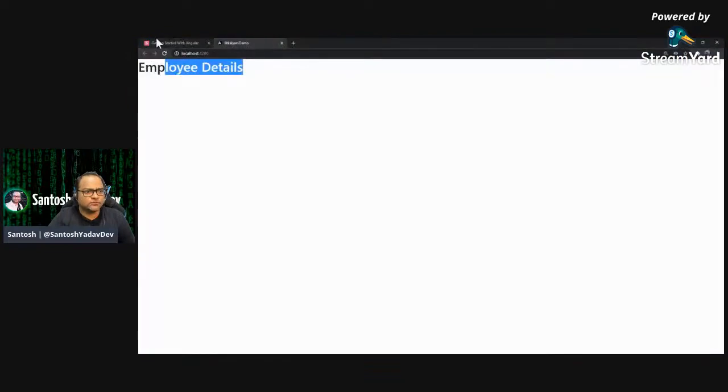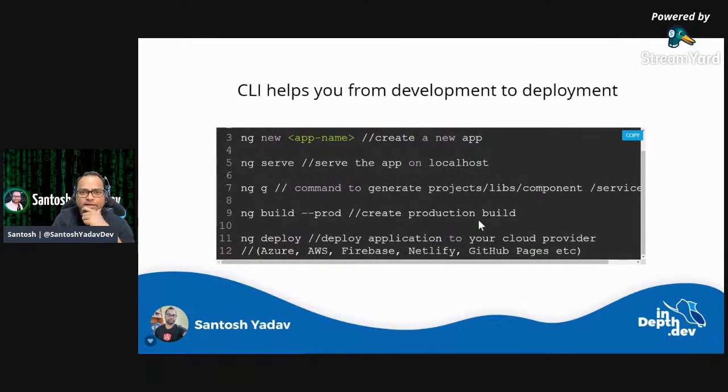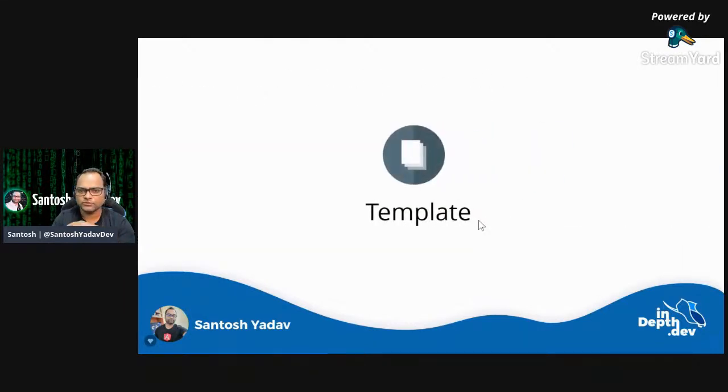We will see the build part later because I probably will be deploying it on Netlify. And there is one more thing. Angular also allows you to deploy your application using the Angular CLI from your local machine. There is a command called ng deploy, which has integrations for multiple cloud providers. There is Azure, there is AWS. It also has Netlify, GitHub Pages, and Firebase. And you can also extend it for any other cloud provider you know. Probably we'll be using GitHub to deploy your application. So let's move on to the template part.